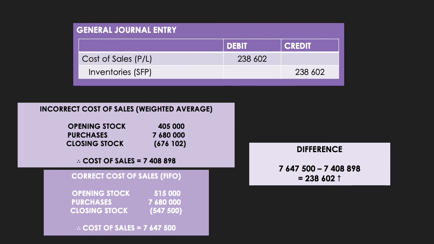So if you take the difference between the correct cost of sales and the incorrect cost of sales, you then get that there needs to be an increase in cost of sales of 238,602 Rand. So if we increase cost of sales, we debit cost of sales. If we debit cost of sales, we then have a credit in inventory of the same amount.